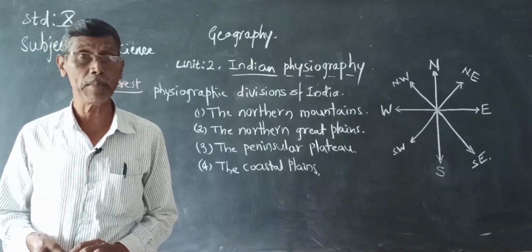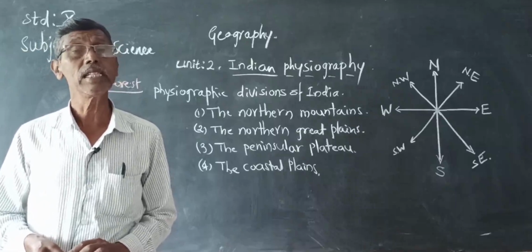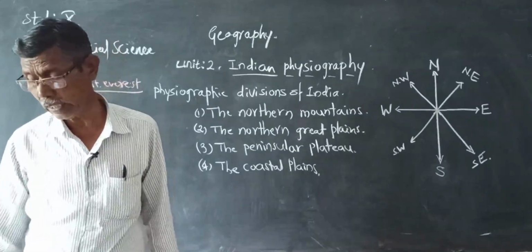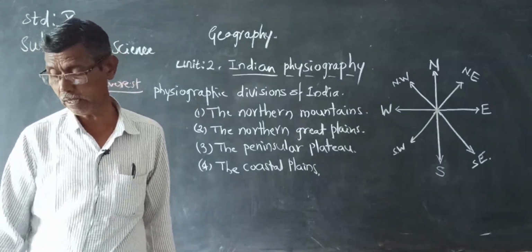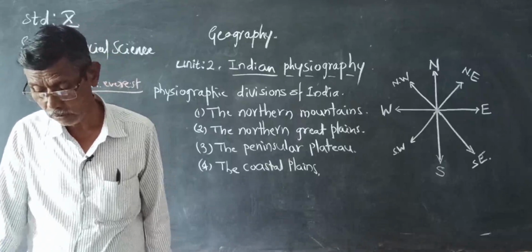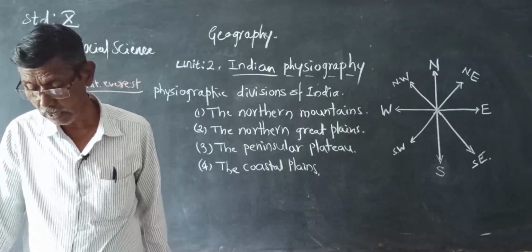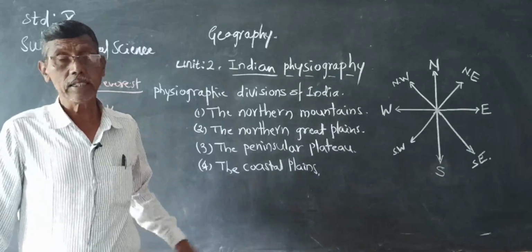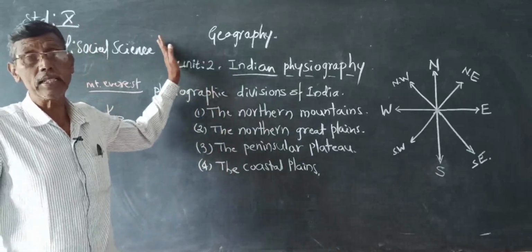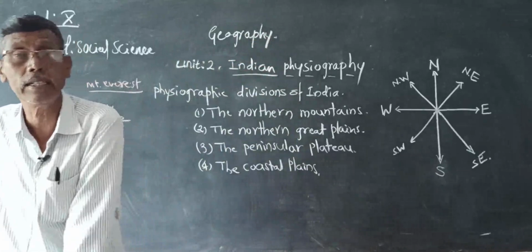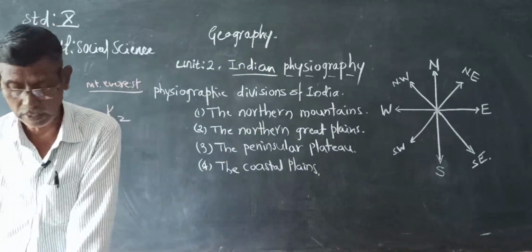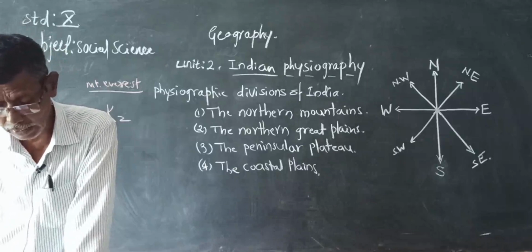The width of the Shivaliks is how much? 15 to 150 kilometers. They extend from Jammu and Kashmir in the west to Himachal Pradesh in the east. That is the extent of the foothills, or the outer Himalayas.